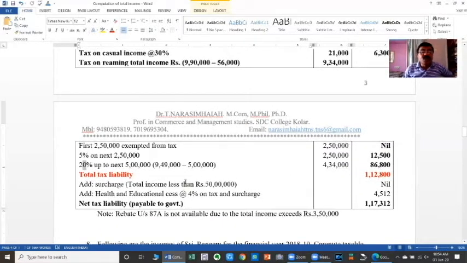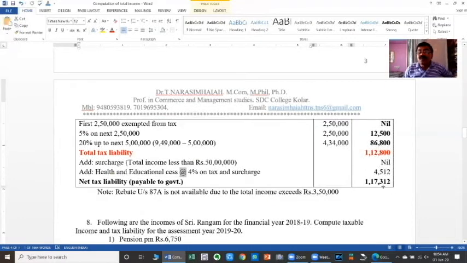Okay, so surcharge is to be levied at the rate of 10% provided the total income exceeds 50 lakhs. But here total income is less than 50 lakhs, therefore surcharge is nil. However, you have to charge cess at the rate of 4% on the total tax and surcharge. Here surcharge is nil. Tax is 1,12,800, and at the rate of 4%, the cess becomes 4,512. Therefore, the total tax payable by the assessee to the government, called net tax liability, is 1,17,312. And here also the total income exceeds rupees 2,50,000. Therefore, rebate under section 87A is not applicable.